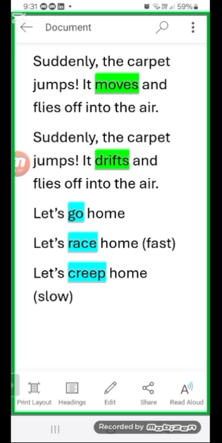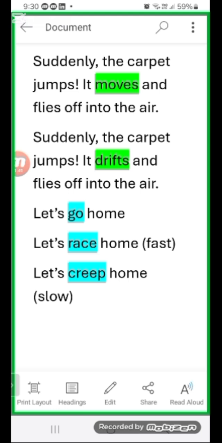Let's go home, and I will change it into let's race home, let's creep home. If someone is moving very fast, we say race, and if someone is moving slowly, then we say creeping, like a worm. So let's race home, let's creep home. So changing the word go is correct, right? You can use go, but go is a simple verb, and race and creep are strong verbs.